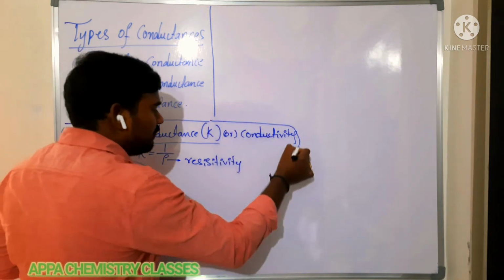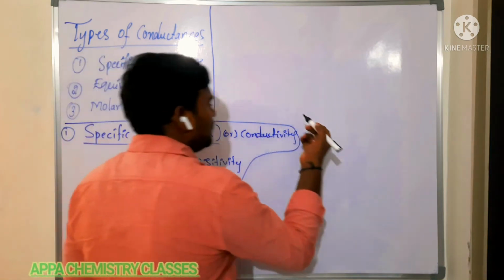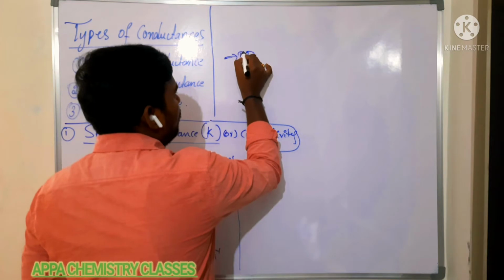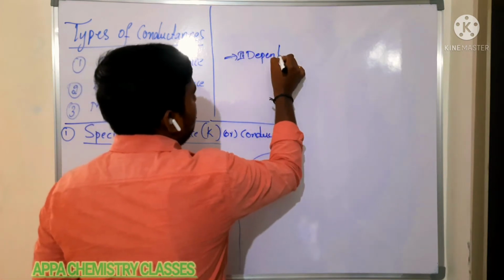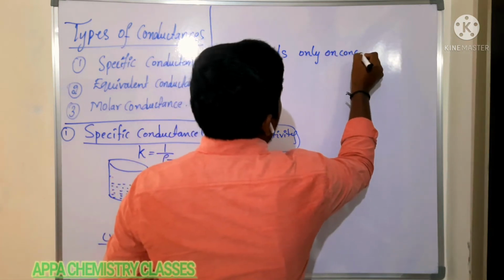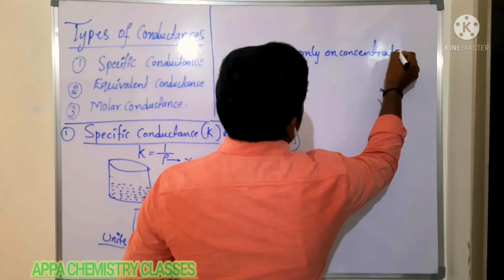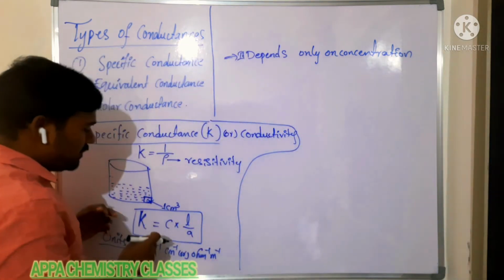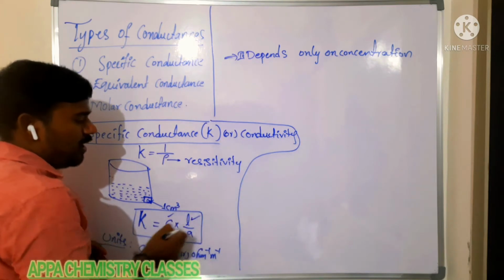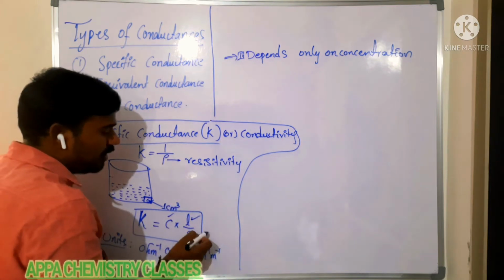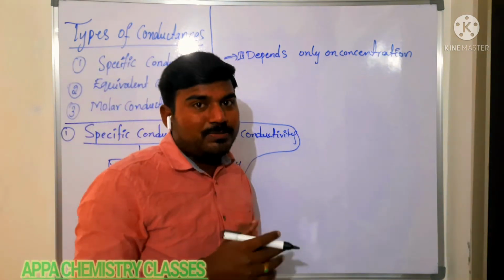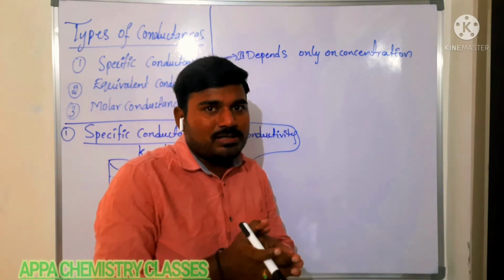Now on which factors does the specific conductance depend? It depends only on concentration. It never depends on the following: conductance, resistance, distance of separation between the electrodes, area of cross section, or cell constant. These values do not affect the specific conductance. It only depends on the concentration.